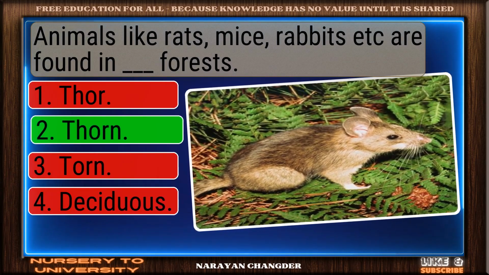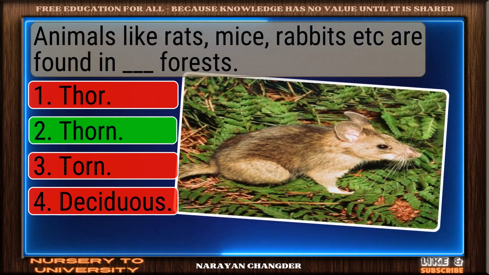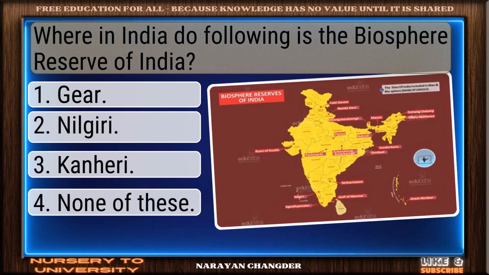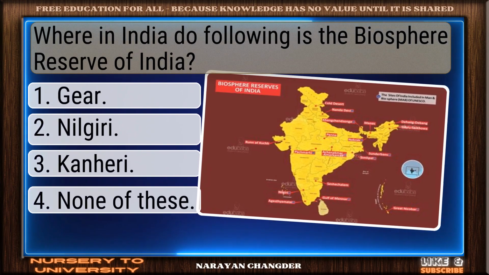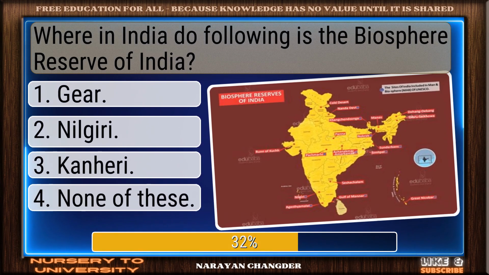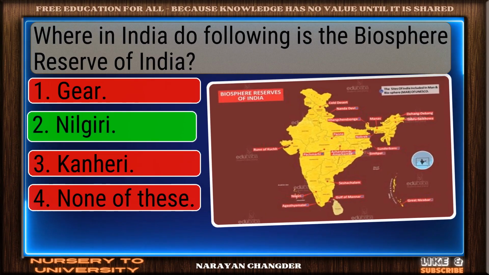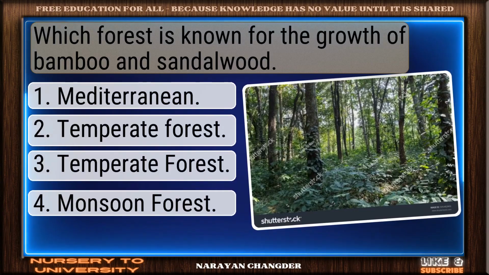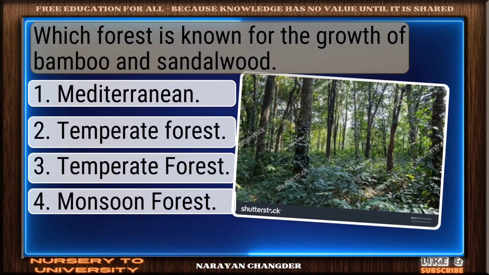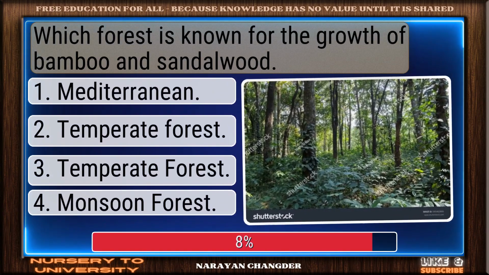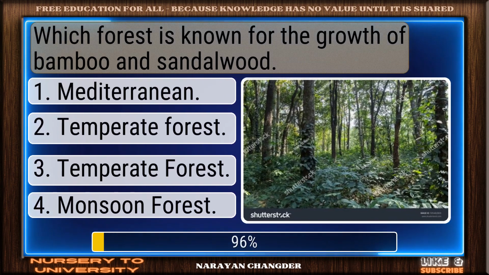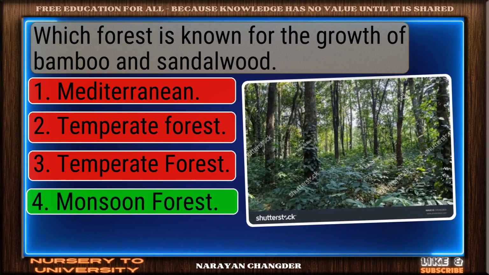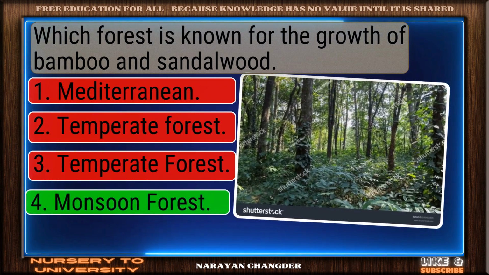Nice selection. Thorn is the correct and valid answer. Question number 133. Which of the following is the Biosphere Reserve of India? Good job. Your answer, Nilgiri, works well here. Question number 134. Which forest is known for the growth of bamboo and sandalwood? Strong choice. Monsoon forest is the right answer.